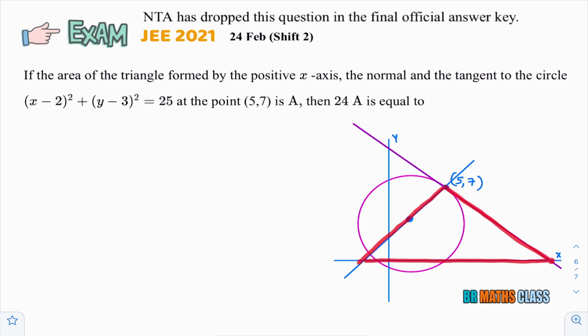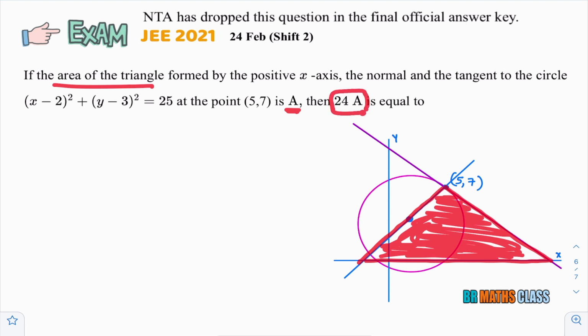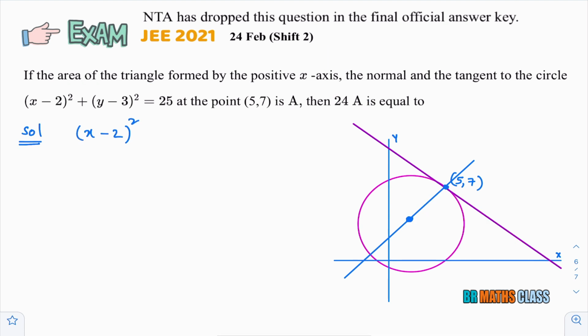So what they are saying is that A is the area of the triangle. This area, you observe here, this is A. Area of this triangle is A. If the area of this triangle is A, then they are asking what is 24A. They have given the circle equation (x minus 2) whole square plus (y minus 3) whole square equal to 25.